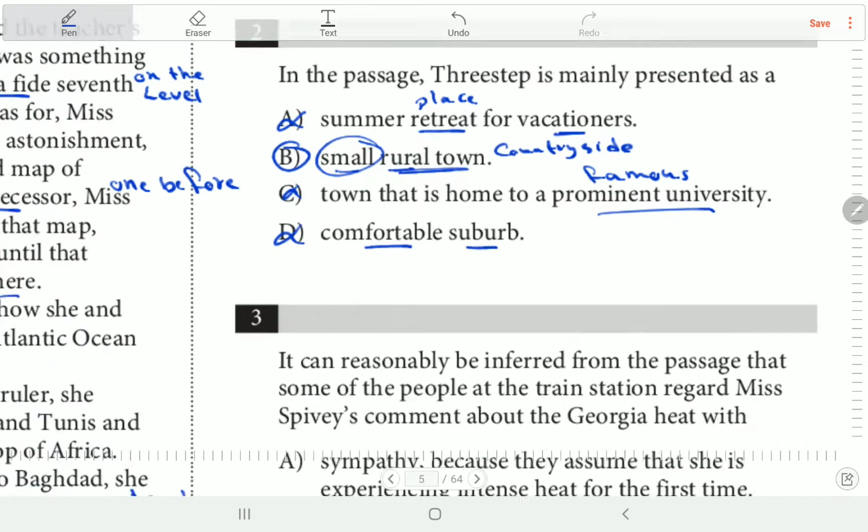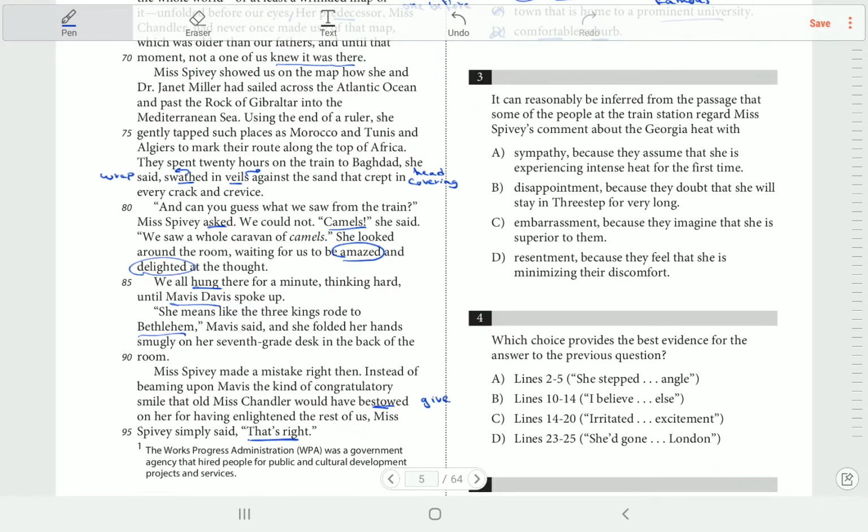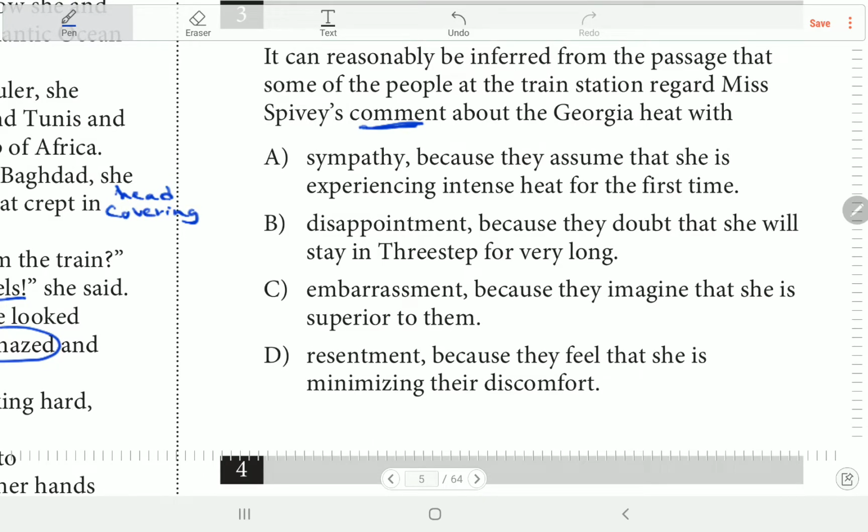Okay, question number 3. Okay, question with evidence. Okay, paired question. Okay, it can reasonably be inferred from the passage that some of the people at the train station regard Miss Peavy's comment about Georgia's heat with. So, how did they feel about her comments? Sympathy. Okay, and the adjective is very important. Notice the adjectives. Sympathy, disappointment, embarrassment, resentment. Resentment means anger. Okay.